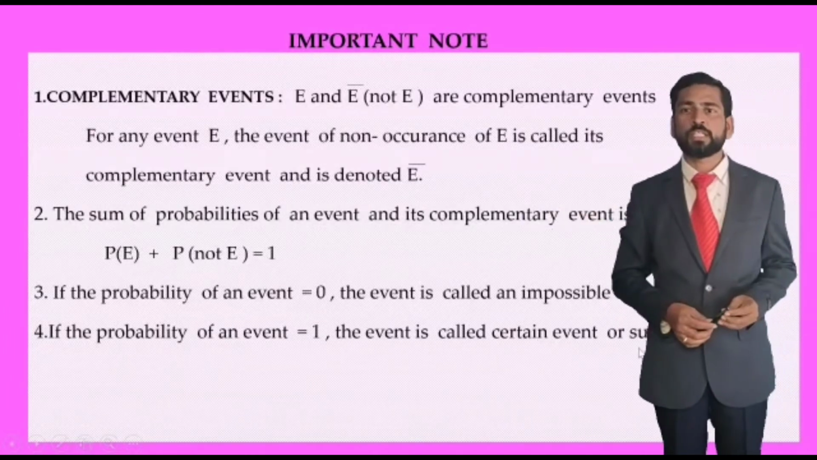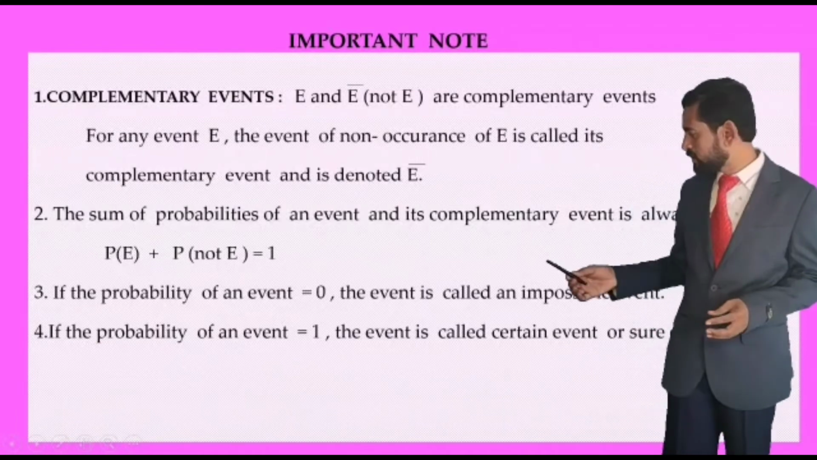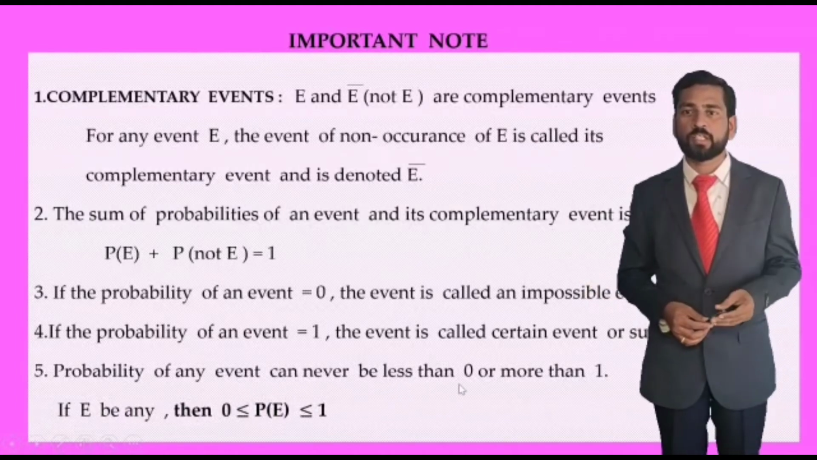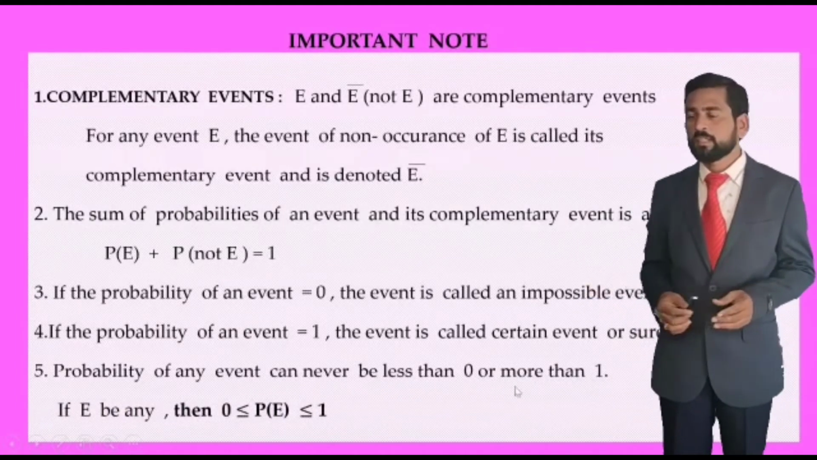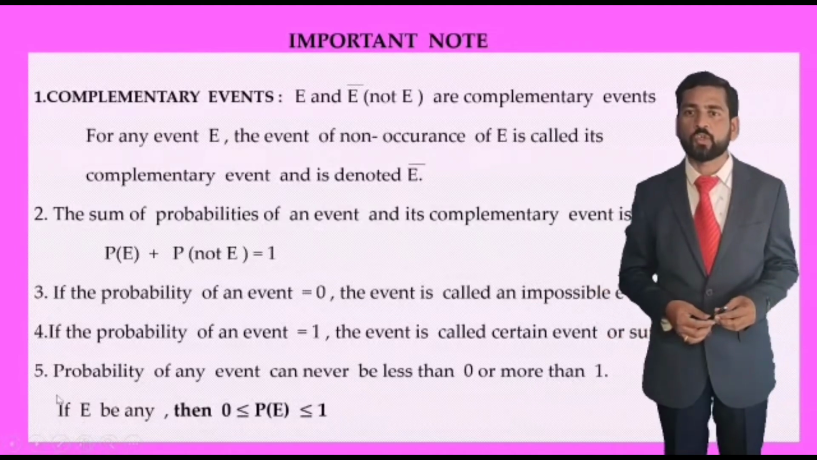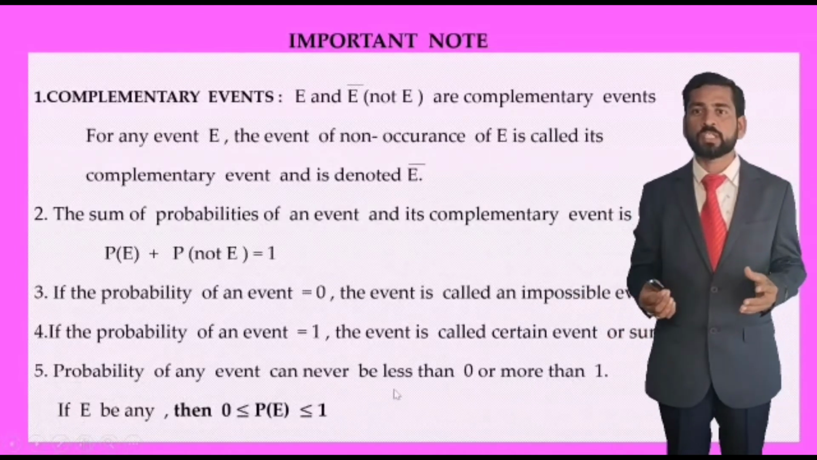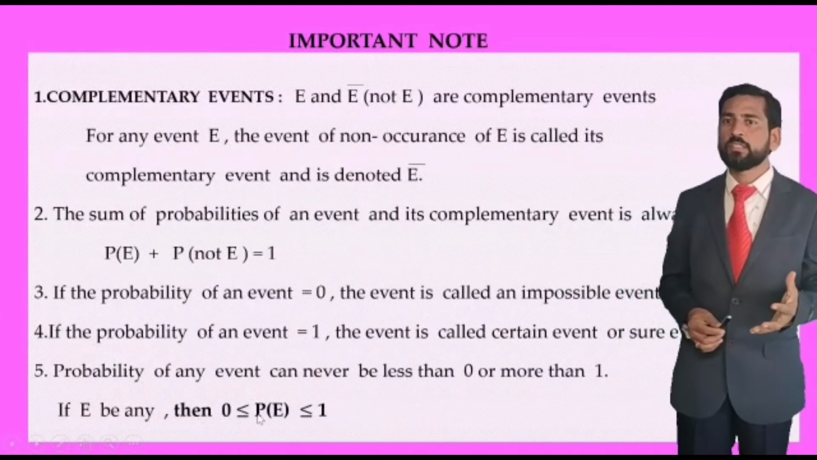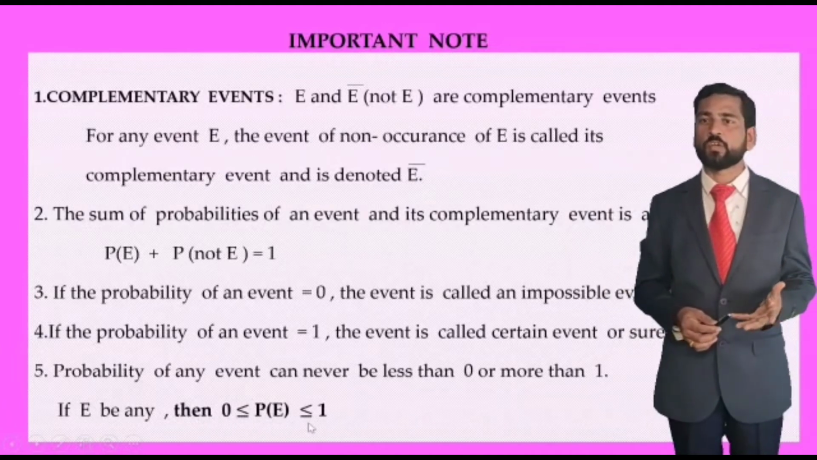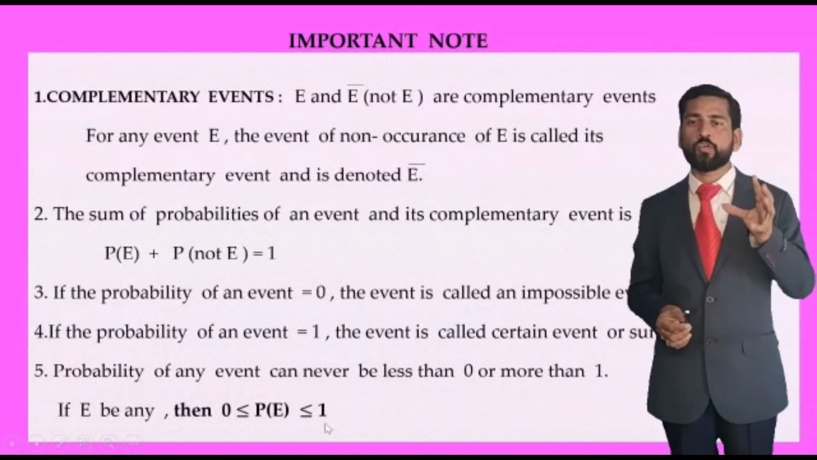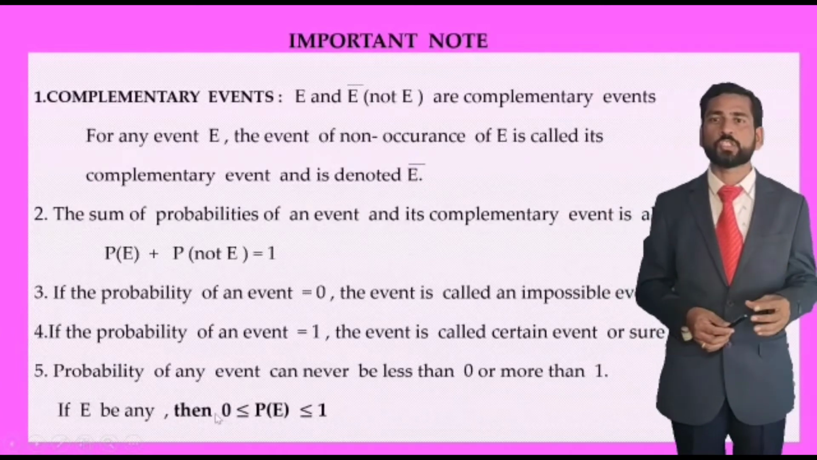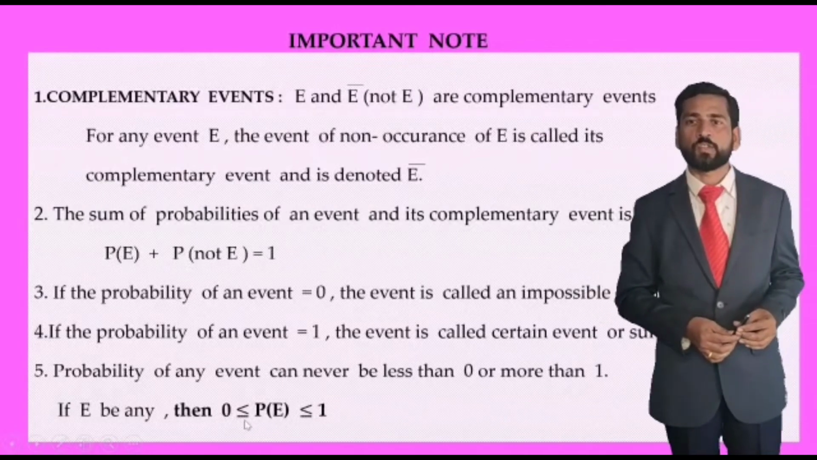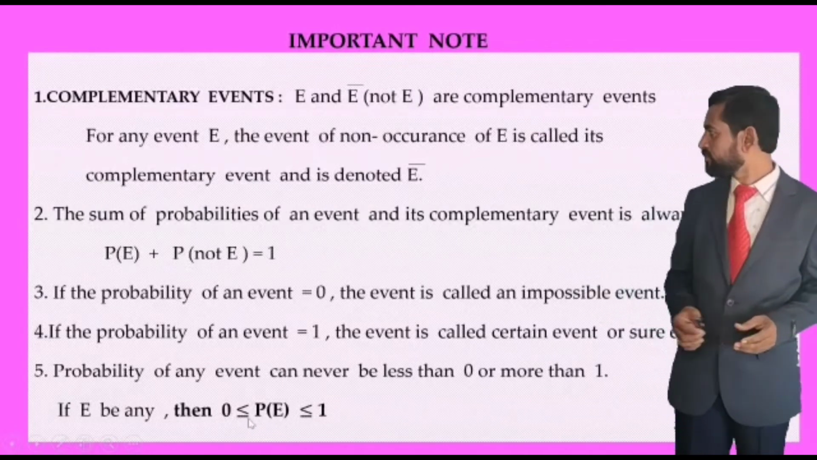Fifth one, the probability of any event can never be less than 0 or more than 1. This is very, very important. For any event E, the value of the probability must be greater than or equal to 0 and less than or equal to 1. So remember, the probability can never be less than 0 or more than 1. The value we get in the answer must always lie between 0 and 1.